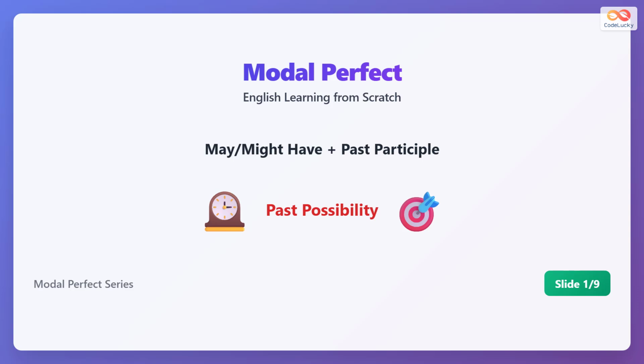Modal perfect is formed by a modal verb followed by the word have and a past participle. It is used to talk about past possibilities and speculations. For example, may have gone or might have seen express something that possibly happened in the past. This form helps us discuss things that may or might have occurred, but we are not certain about.